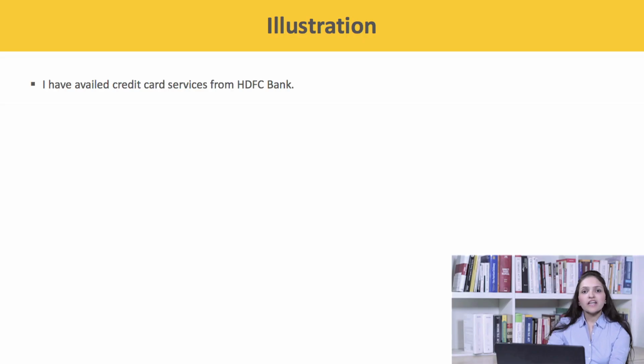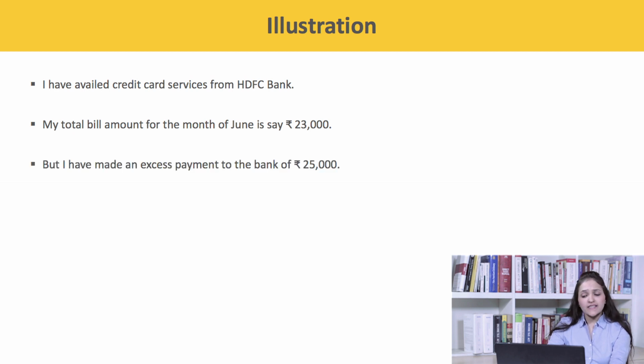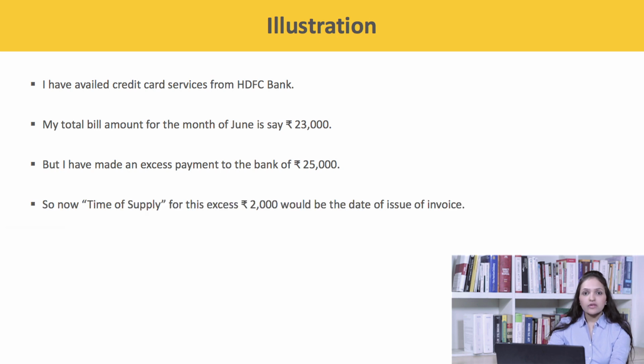Now let's take up an example to understand this provision. For example, I have availed credit card services from HDFC Bank. My total bill amount for the month of June is 23,000, but I have made an excess payment to the bank of rupees 25,000. So now the time of supply for this excess 2,000 would be the date of issue of invoice.